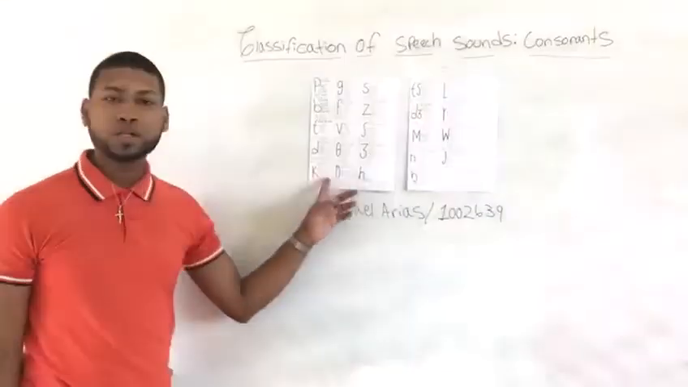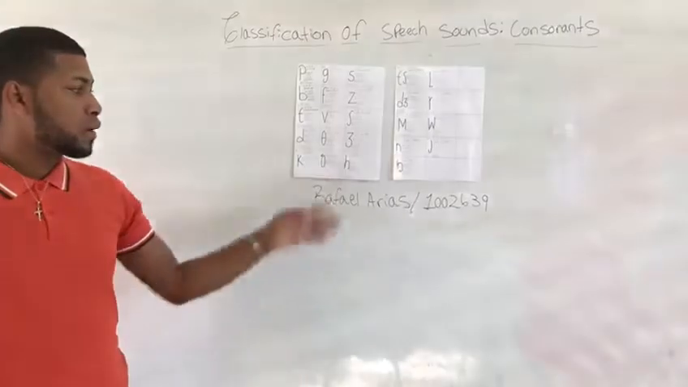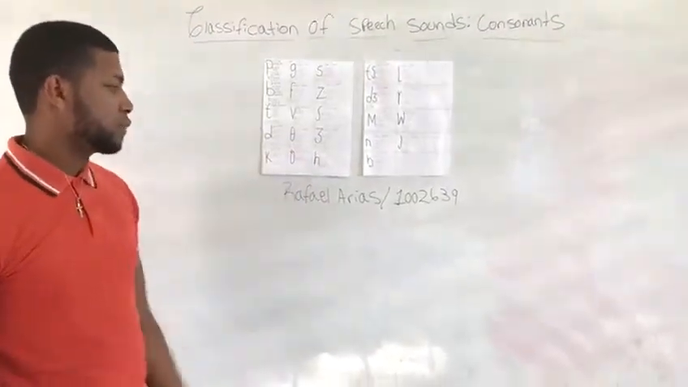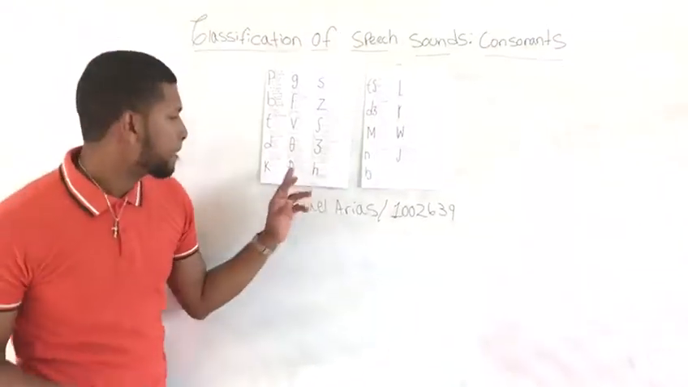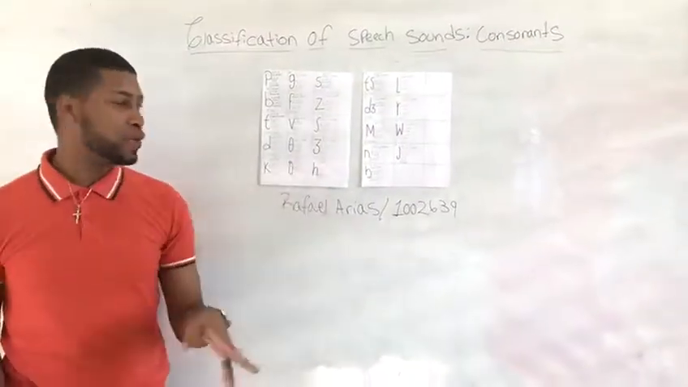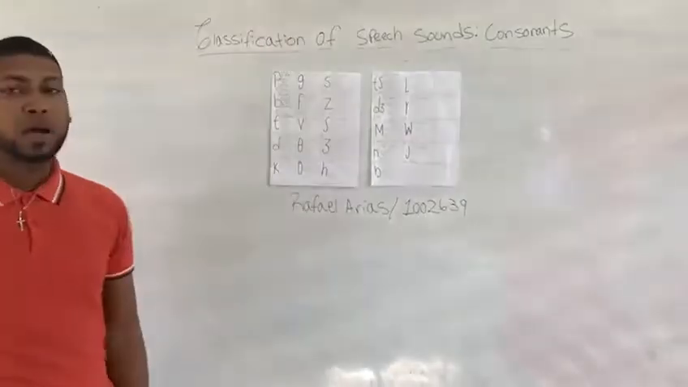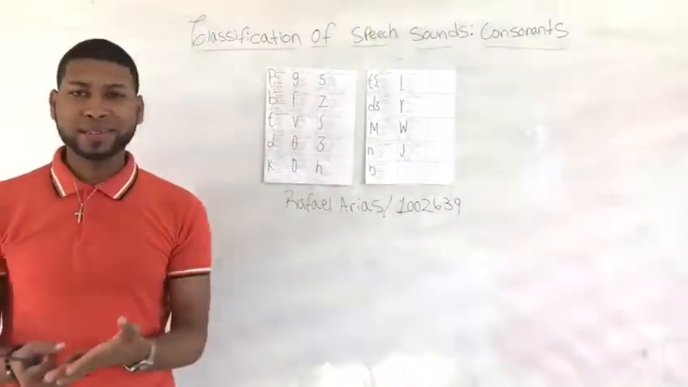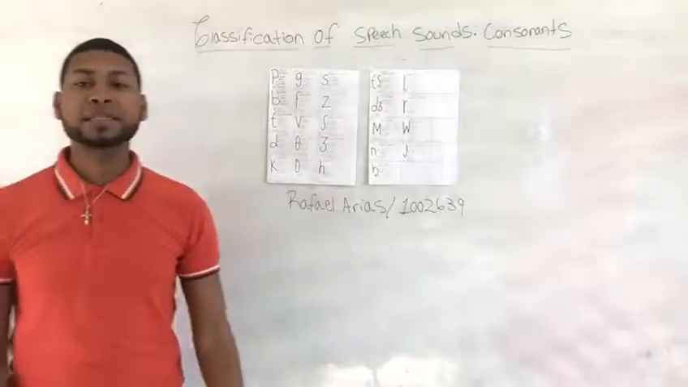The consonant, according to the place of articulation, is lingual dental and according to the manner of articulation is fricative and according to the voice of articulation is voiced. We have an example and it's da.